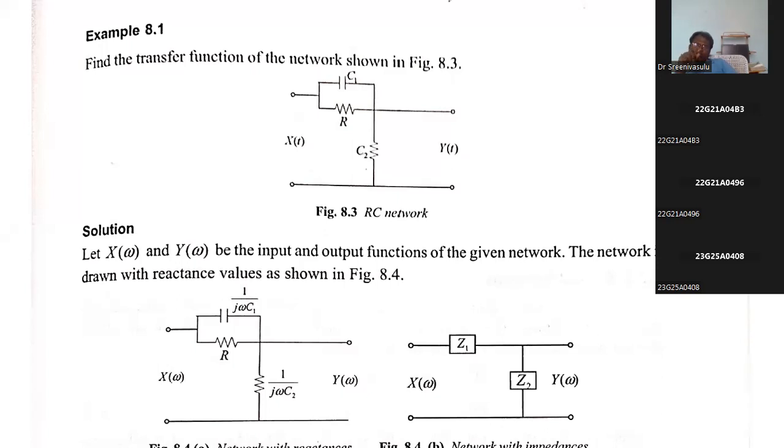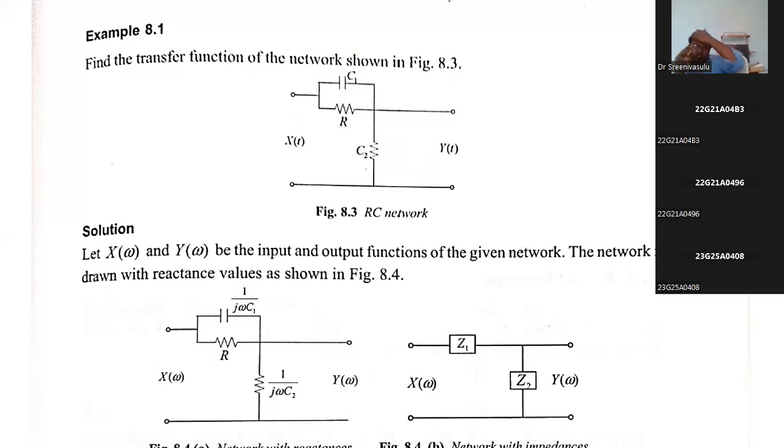Time domain equation: V of t is equal to L into d by dt of I of t. Now, if you apply the time differentiation property of the Laplace transform, you are going to get S. So that's why we write SL whenever there is an inductor, and 1 by CS whenever there is a capacitor. This is the background of writing SL and 1 by CS. Are you getting it?